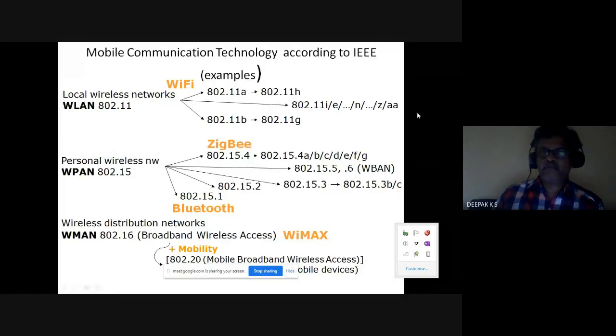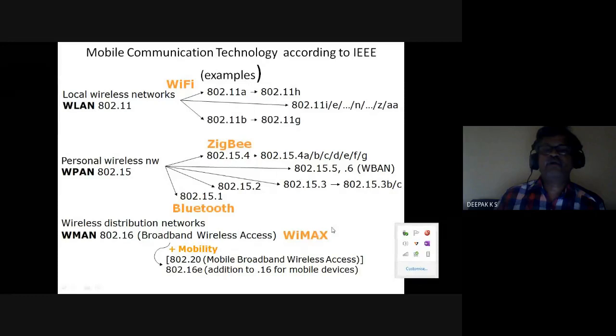So the mobile communication technologies according to IEEE, these are the standards. IEEE defined standards. In addition, we have alliances of vendors like Wi-Fi, Bluetooth or WiMAX.